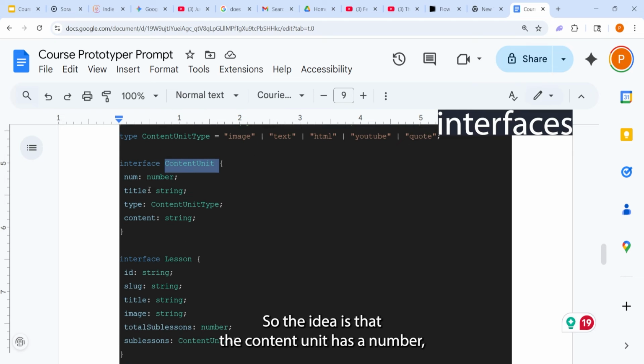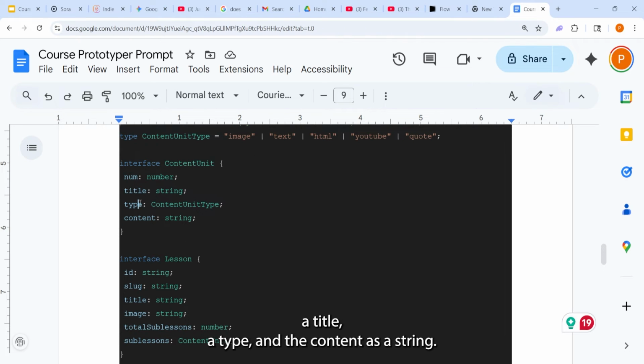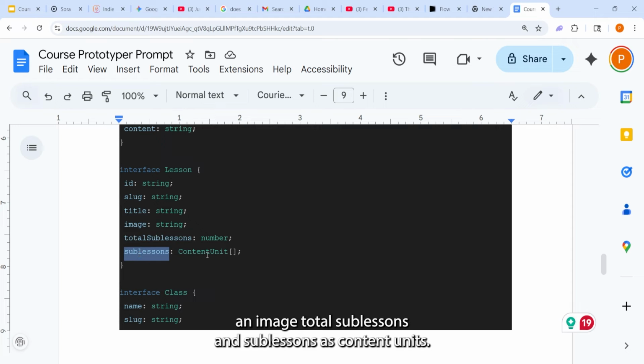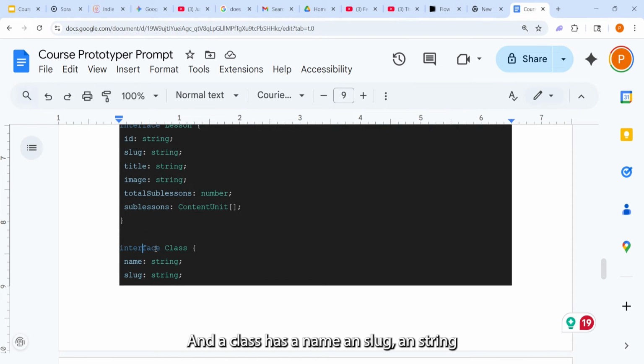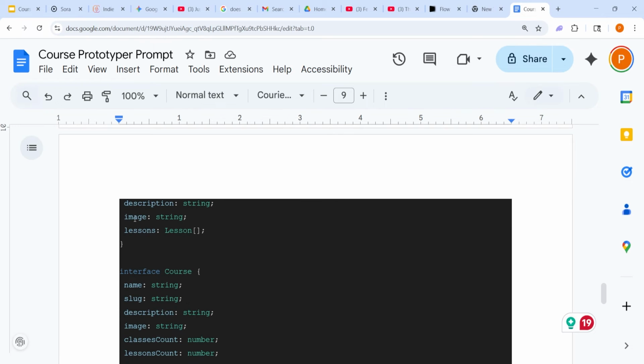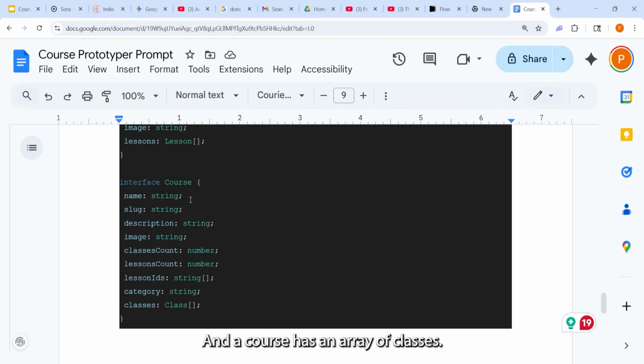The content unit has a number, a title, a type, and the content as a string. The lesson has an ID, a slug, a title, an image, total sublessons, and sublessons as content units. A class has a name, a slug, a string, an image, and an array of lessons, and a course has an array of classes, okay?